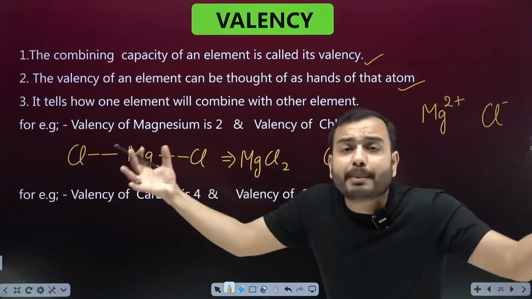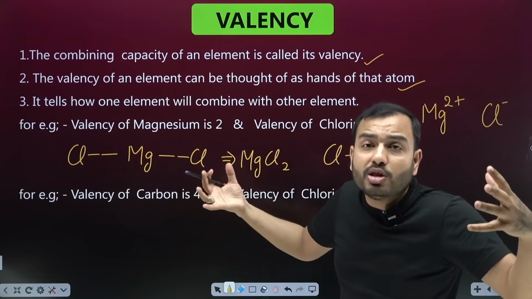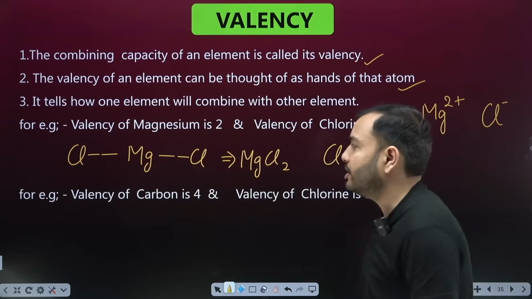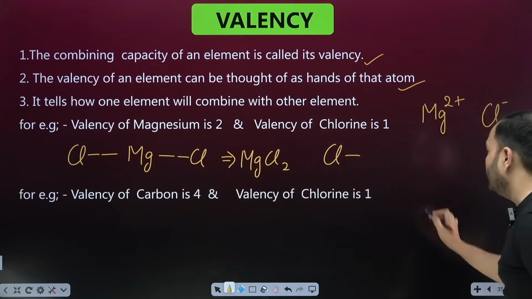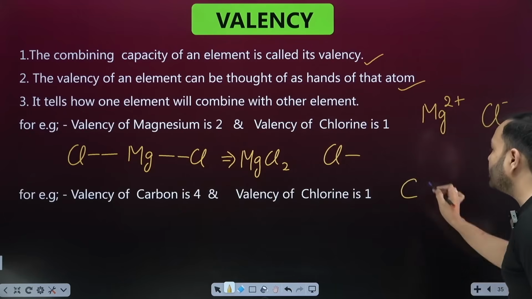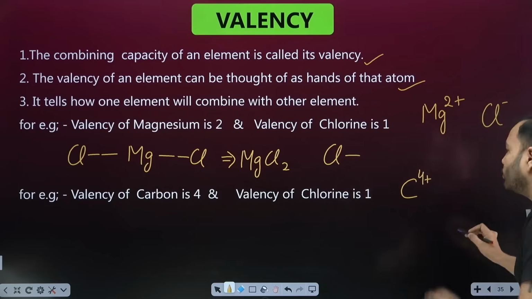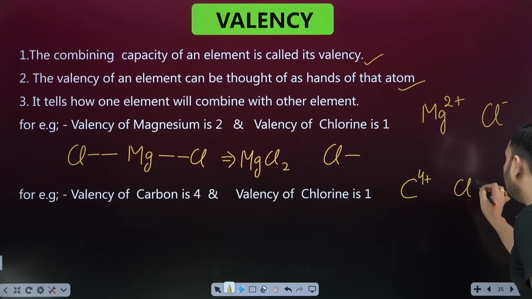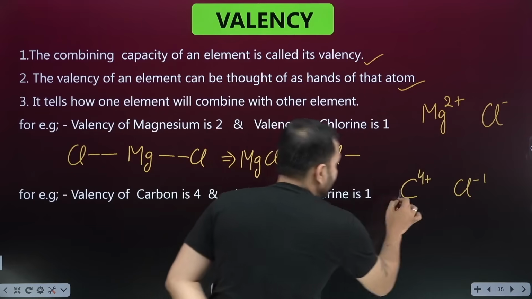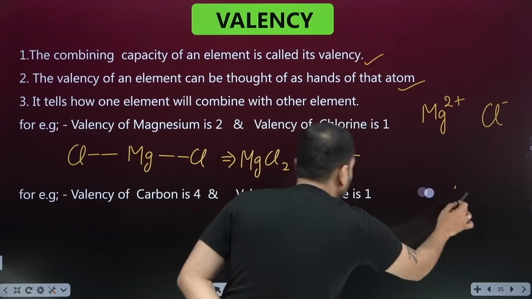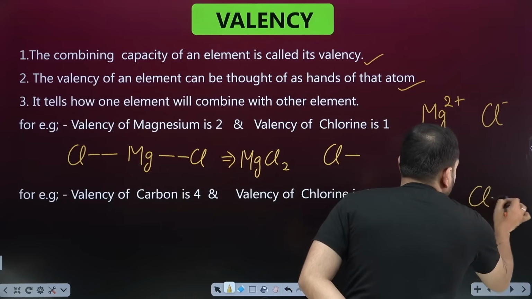Valency is the combining capacity of an element. That is how much I can combine. How do we think of it? It can be thought of as hands of the elements. See the second one. Valency of carbon is 4 and valency of chlorine is 1. If I write carbon's valency, actually it's wrong to say plus 4, but still we consider 4. And chlorine's valency is minus 1. It would be wrong to write it like this actually, but still, I will write it like this. Writing plus minus is a little bit incorrect. But anyway, carbon's valency is 4 and chlorine's valency is 1.